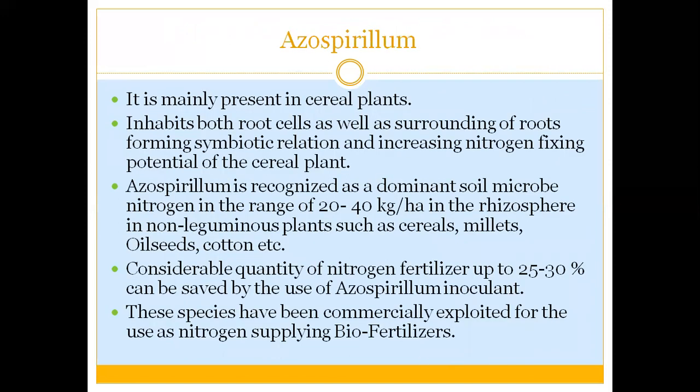Okay, so the next is Azospirillum. As we just studied, Rhizobium forms a symbiotic association with leguminous plants. Azospirillum forms a symbiotic relationship with cereal crops, and they inhabit both the root cells as well as the surroundings of the roots. They increase the nitrogen fixation, and hence they increase the potential of the cereal plant.